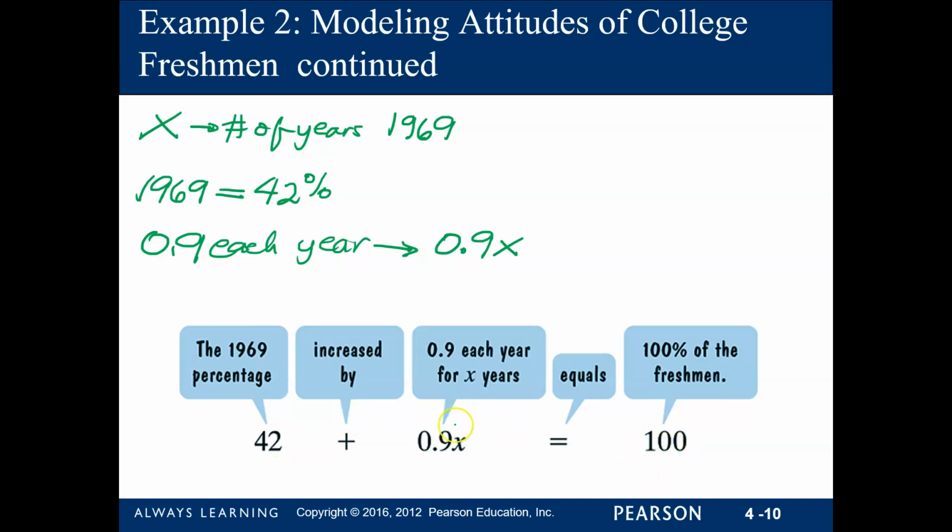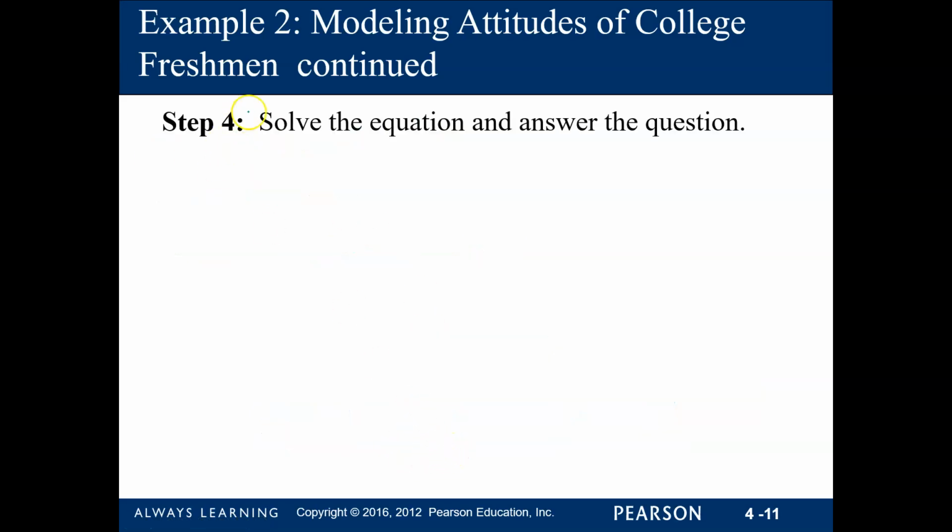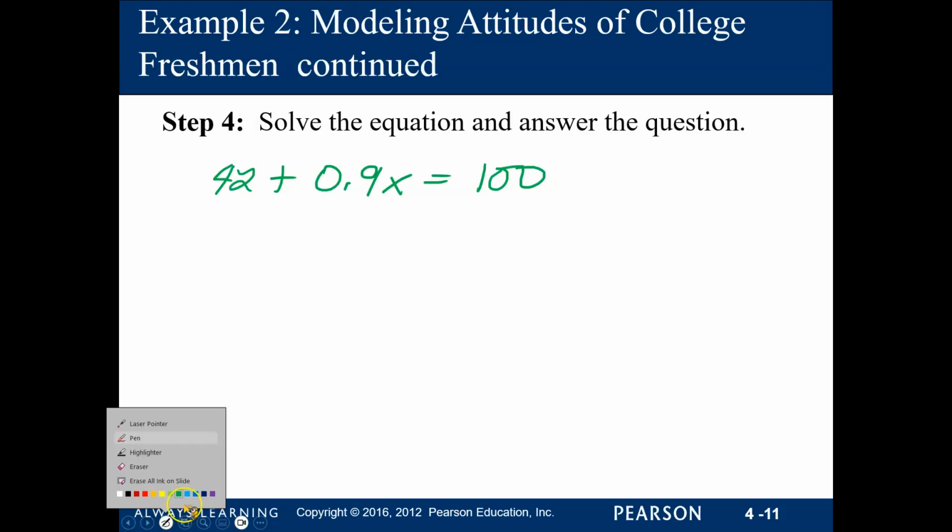All right? So from here, we can solve for our x, okay? So we have 42 plus 0.9x is equal to 100. So we already have our x on the left side, so we need to remove or undo our plus 42.